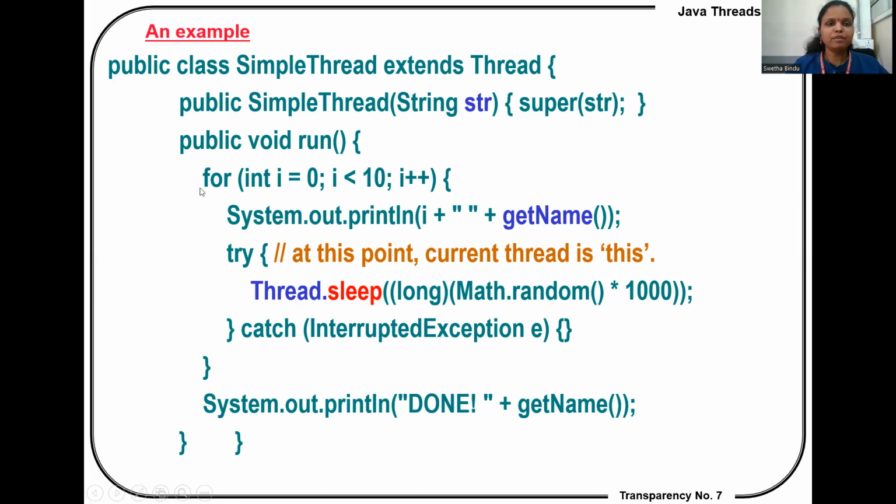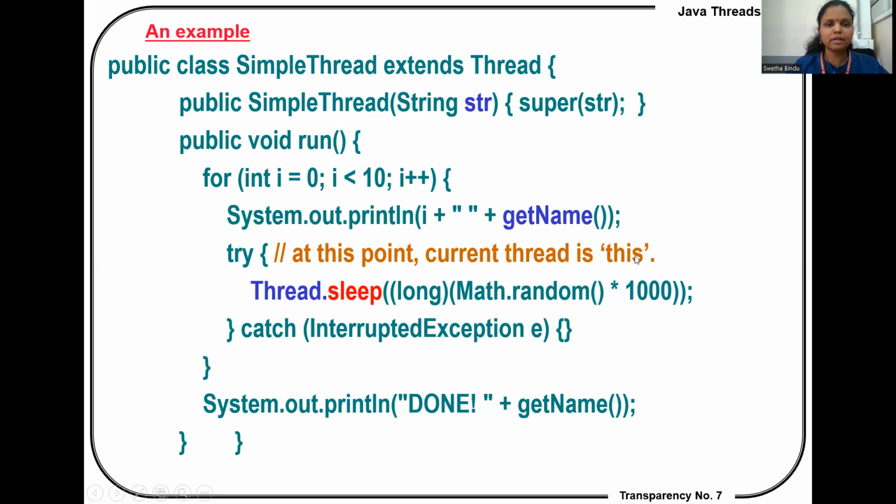For example, we are taking the for loop, int i = 0; i < 10; i++. System.out.println i, initially 0, plus getName. This loop keeps on repeating until the i value reaches 10. When the i value is beyond 10, the for loop is terminated.